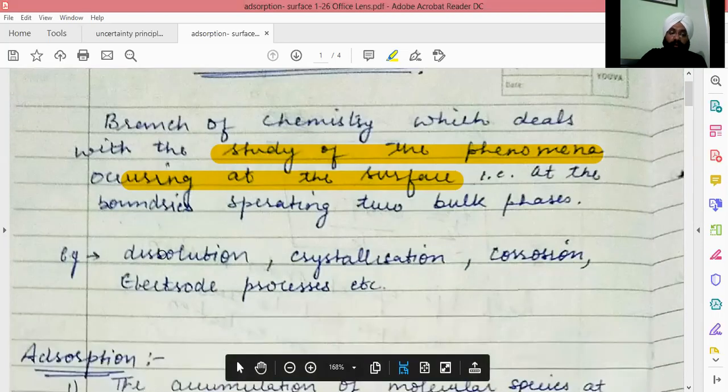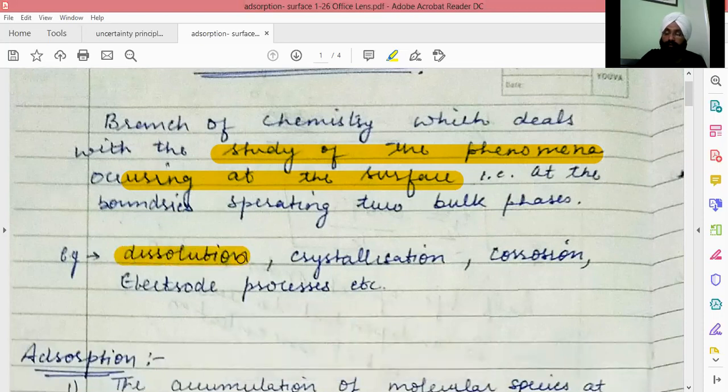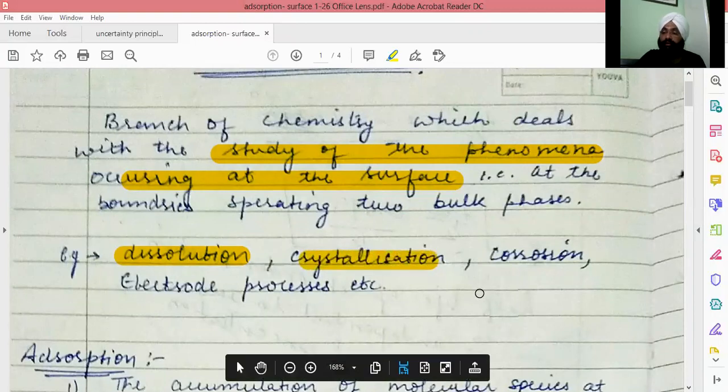So, dissolution, addition of sugar in water, salt in water, any solid in a liquid, dissolution processes, gas on the surface of a liquid. So all dissolution processes involve the study of the changes at the surfaces also. Crystallization means the appearance of solid back from a saturated solution. Corrosion, electrode processes, all is under surface chemistry.